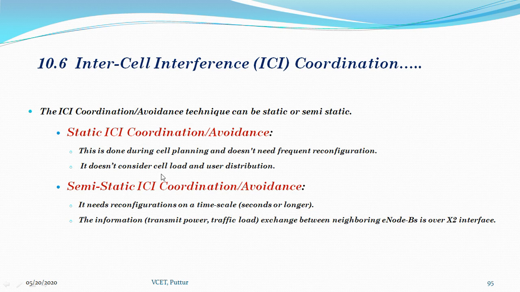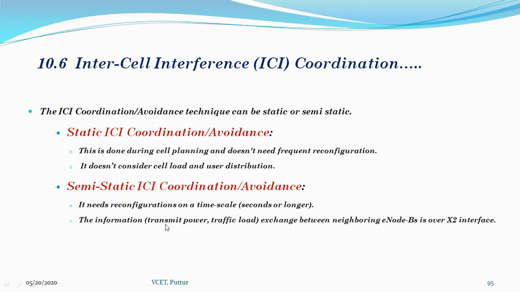The static coordination strategy requires no or little inter-eNode B signaling, but there is a performance limitation, as it doesn't consider dynamic characteristics such as cell loading or user distributions. The next one is semi-static ICI coordination or avoidance.